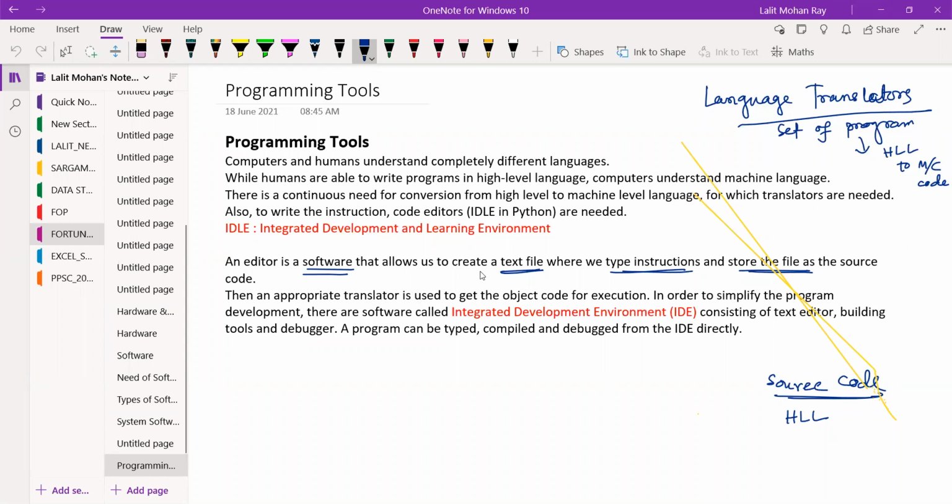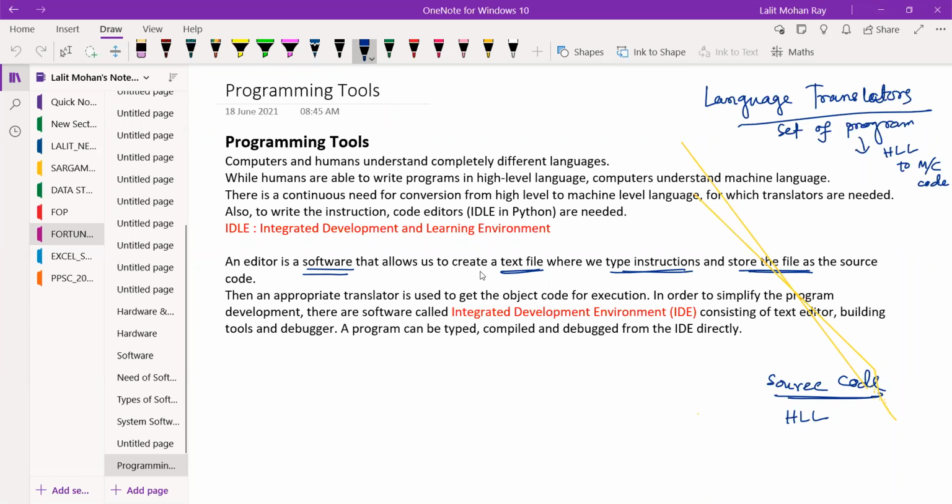In order to simplify program development, there is software called integrated development environment, IDE, which in Python is called IDLE, consisting of a text editor, building tools, and debugger. Debugger means error checker. A program can be typed, compiled, which means translated, and debugged.